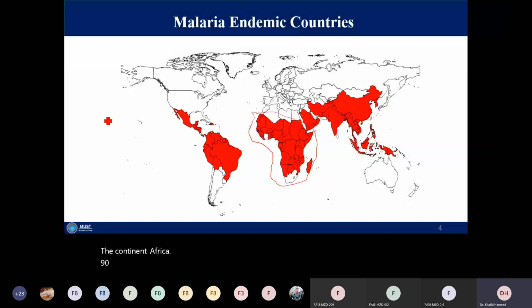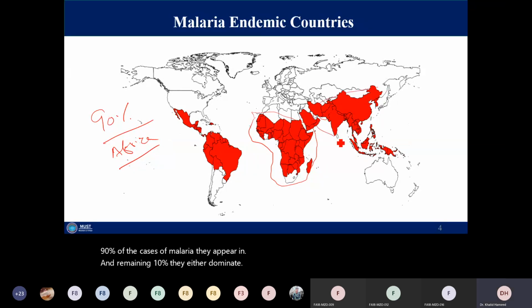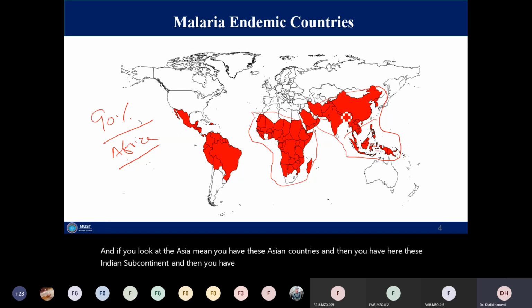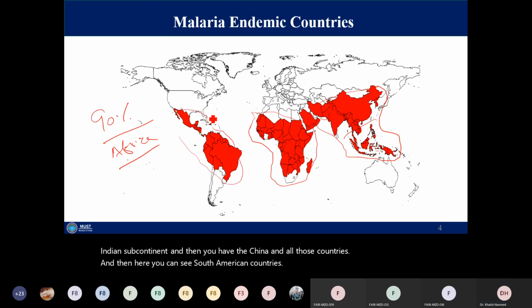90% of the cases of malaria appear in Africa, and the remaining 10% are mostly in Asia. In Asia, you have these ASEAN countries, then the Indian subcontinent, and then China and all those countries. And here you can see South American countries. 90% of malaria disease is present in Africa. So it's a problem for us, it's a problem for Africa, and it's a problem for South American countries.